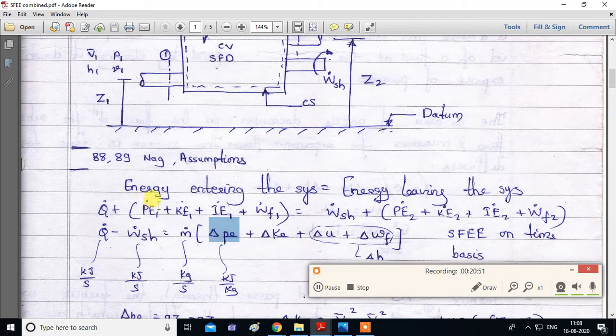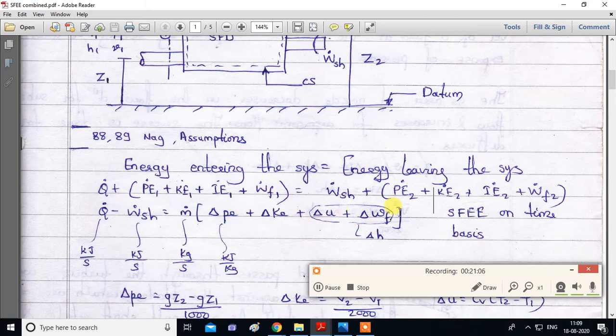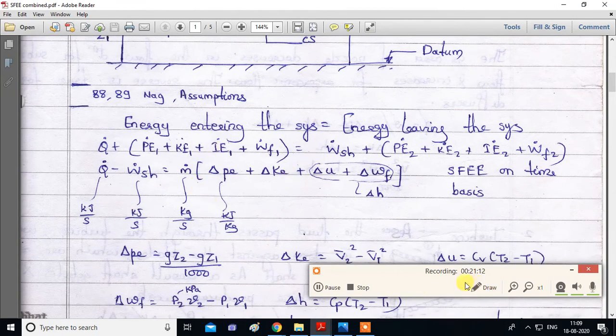Because we have taken this PE dot towards right hand side. Similarly, we will get change in kinetic energy plus change in internal energy, IE is denoted by U, plus change in flow work. Now here it is capital and here it is small. Why? Because we have taken m dot common. Now we'll see the units, what units we have to follow. Before that, this is the formula.